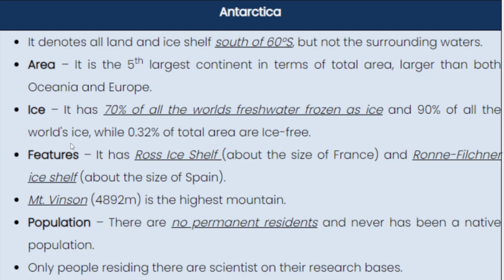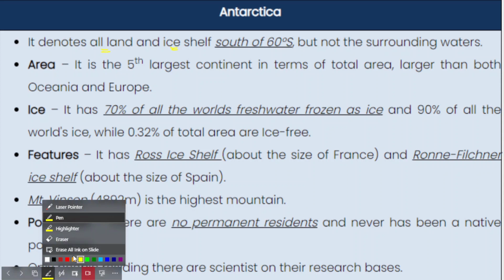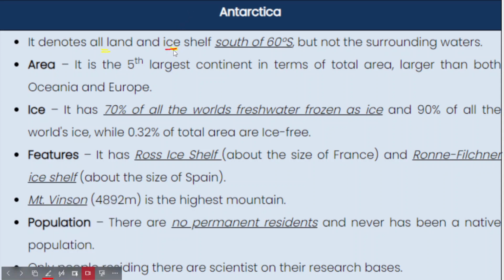So here are some facts we have to understand about Antarctica. It denotes all land and ice shelf. Antarctica continent usually denotes all the land as well as the ice shelf that is south of 60-degree latitudes. But it will not cover the surrounding seas or waters. In terms of area, Antarctica is the 5th largest continent. In terms of total land area, this is in fact larger than Oceania and Europe. So where is this located? It is located in the Pacific Ocean. Okay, so this Oceania is located in the Pacific Ocean.